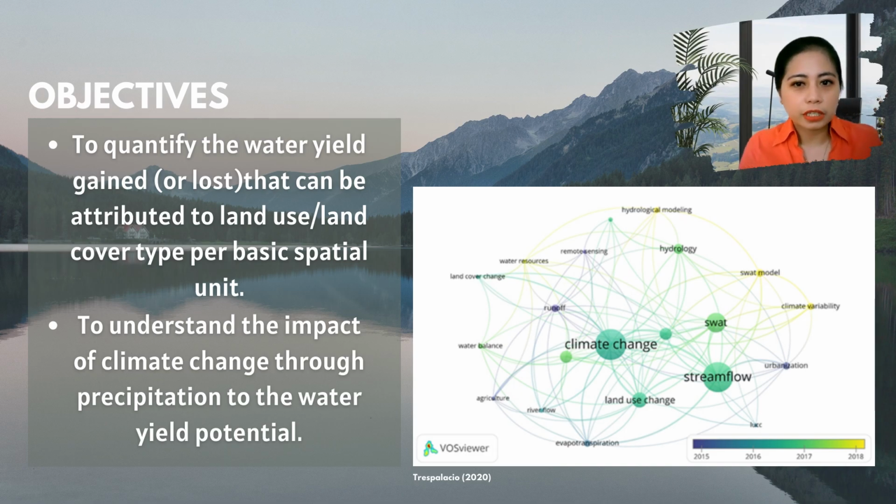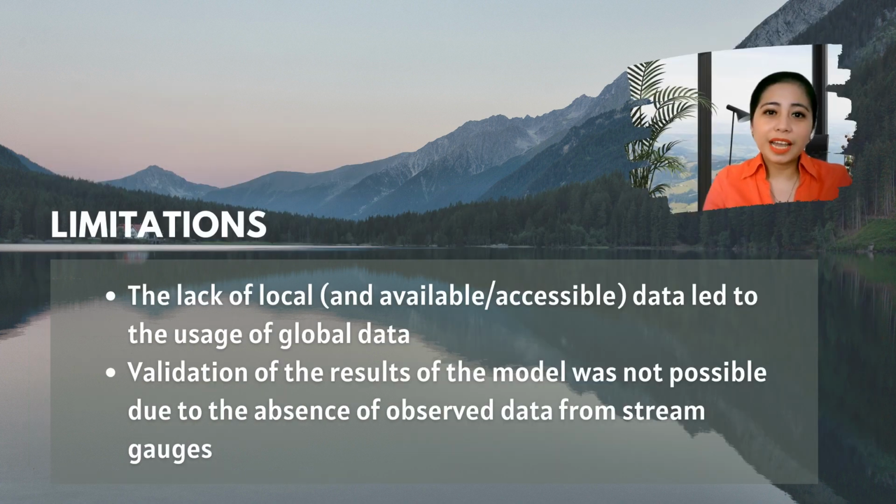So the objectives of the study are to quantify the change in water yield that can be attributed to the land use land cover type per basic spatial unit, and to understand the impact of climate change through precipitation on the water yield potential. We would like to set your expectation that most of the inputs used in the model are global data, since we were not able to find local data sets. Validation of the results was not conducted since we were challenged to search for observed data from stream gauges.